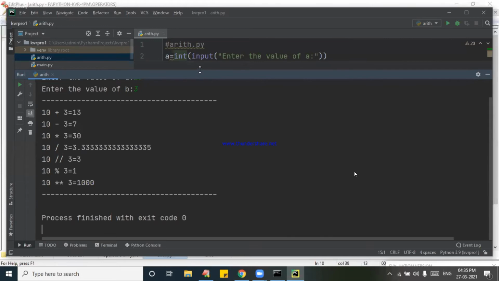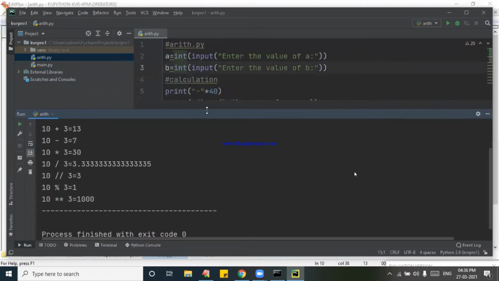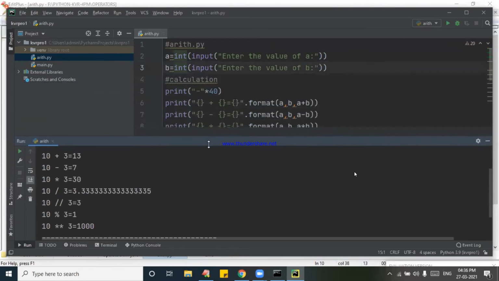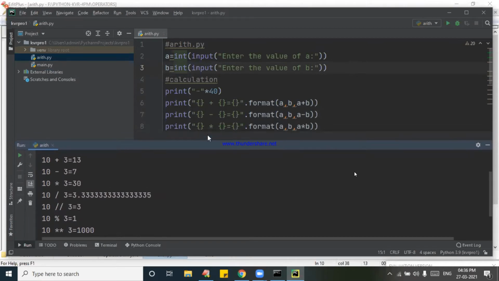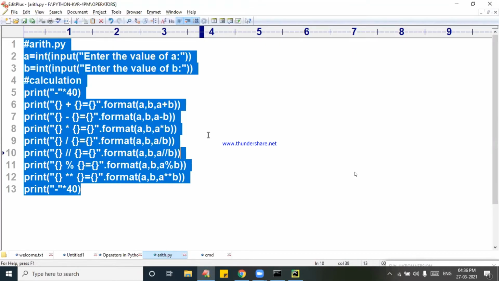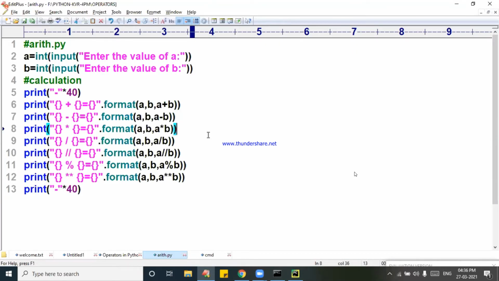So daily we will do this type of code. Any code is there, we can do these things in this class. Take this code, all of you. Then any code is there, we will do it in the PyCharm IDE. Don't worry, not only PyCharm IDE, I will tell you many IDEs. Take up this code. After completion of this code, tell me so that I can move to the next operator introduction. Please take it quickly.